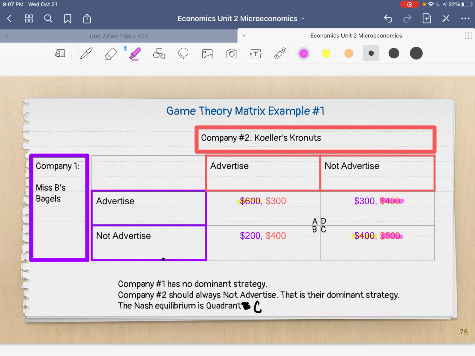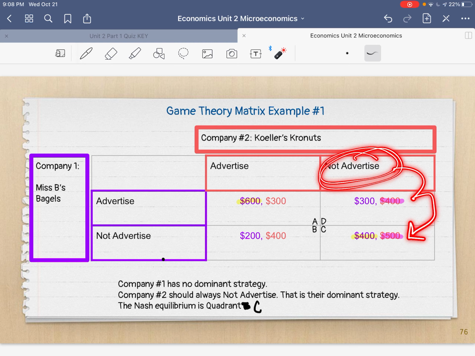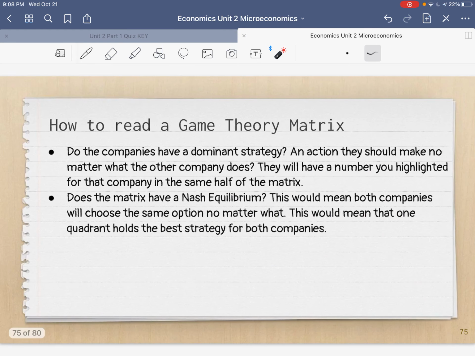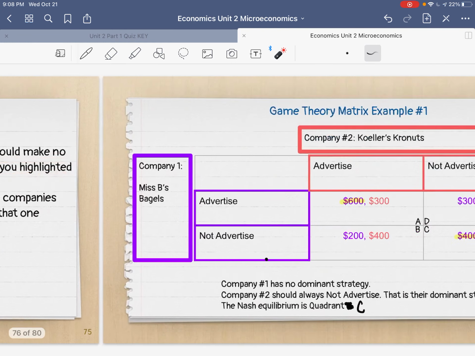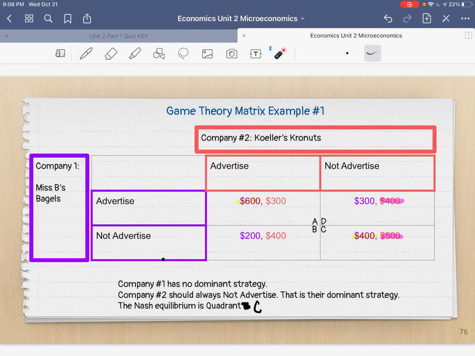Okay? Do you see the difference now between Miss B's strategy, where she had no dominant strategy, and Miss Keller's strategy, where she now has a dominant strategy? No matter what Miss B chooses, advertise or not advertise, I should always choose to not advertise because that's how I'm going to make the most money. I know that because in my game theory matrix it says that's an action they should take no matter what. They will have a number that you highlighted in the same half of the matrix. Here's the half of the matrix, and I highlighted both numbers in that half. All right.